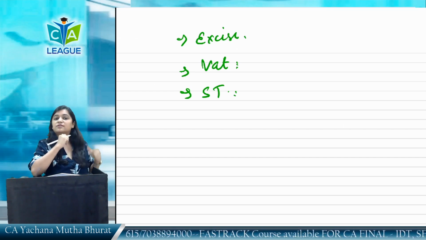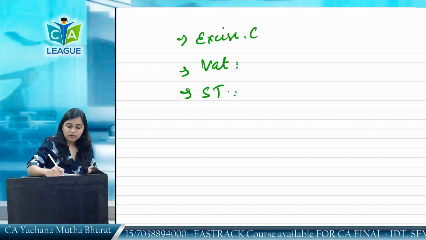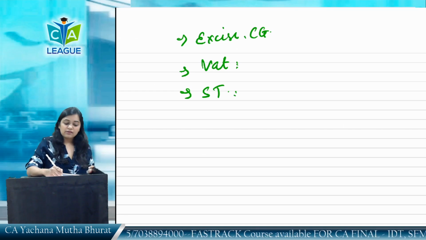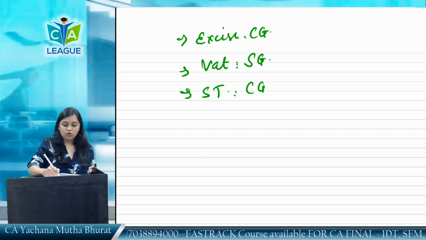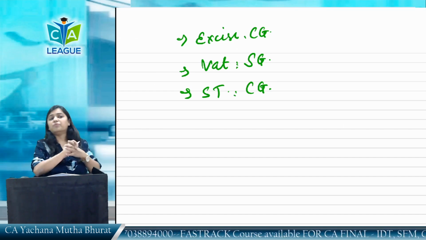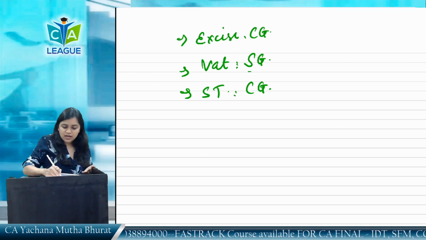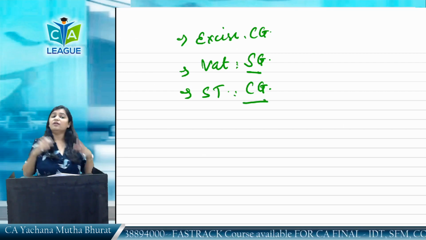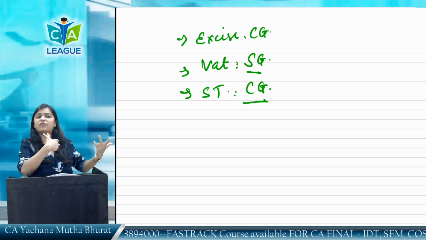So the excise. Excise was levied by whom? Central government? Yes. VAT by state government. Service tax was the levy of central government, revenue of central government. So here, excise was levied by central government, VAT was levied by state government, service tax was levied again by central government. The cross credits were not available.